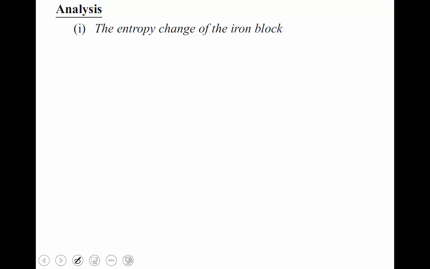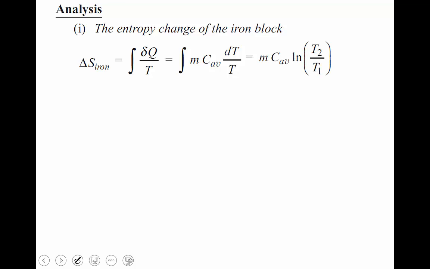Then first question, the entropy change of the iron block, delta S iron is equal to delta Q by T. This is the same formula. For that m Cav, Cav means average. In the problem they are giving neither Cp nor Cv. They are giving only average Cp. Therefore Cav, the notation is average. Okay. See, m Cav dT by T, integration of this gives m Cav ln T2 by T1.